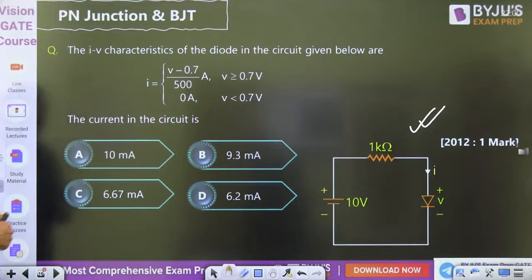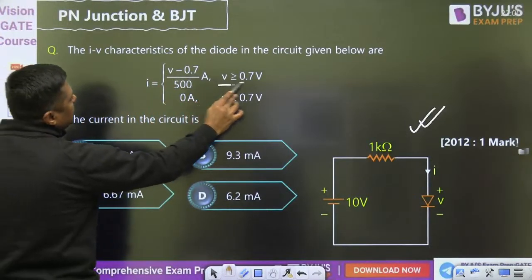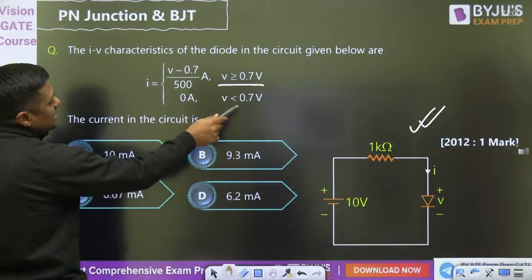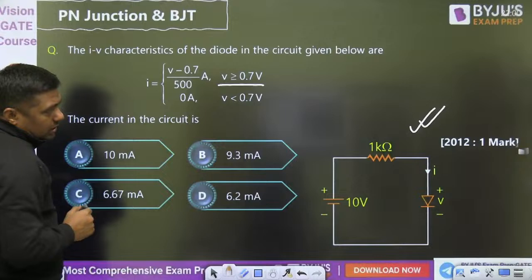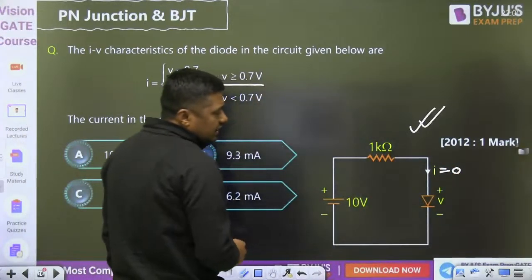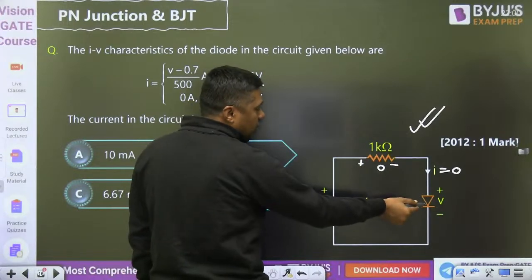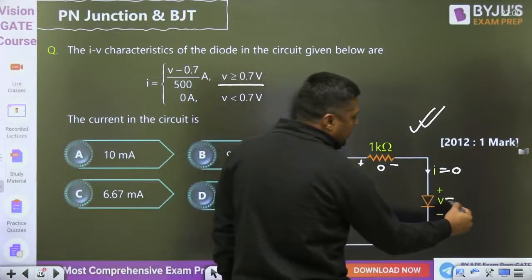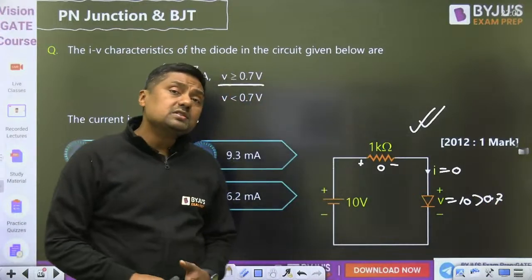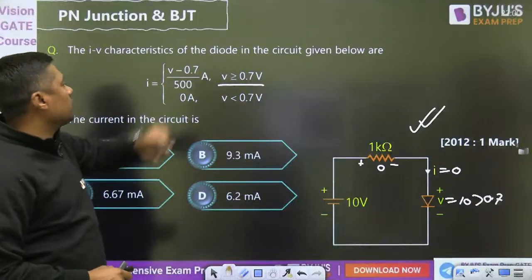The relation is given: I = (V minus 0.7) upon 500 when V is greater than 0.7. V is the voltage across the diode. And when V is less than that, current is 0. But suppose the current is 0, then what is the drop across the resistor? 0. So 10 volt will come across the diode, and V will become 10 volt. And it is greater than 0.7 volt, which means current is not 0. Current will follow this formula.